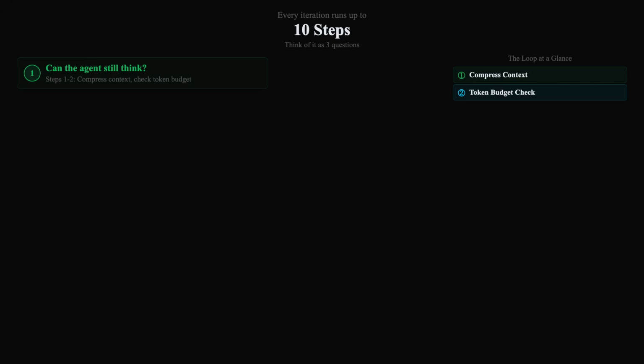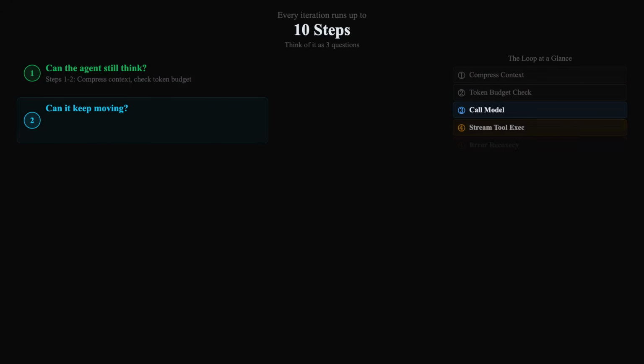Every iteration runs up to 10 steps. But don't memorize them. Think of it as 3 questions. Question 1, can the agent still think? Steps 1 and 2, compress context, check token budget. If the context is too big, shrink it before asking the model anything.